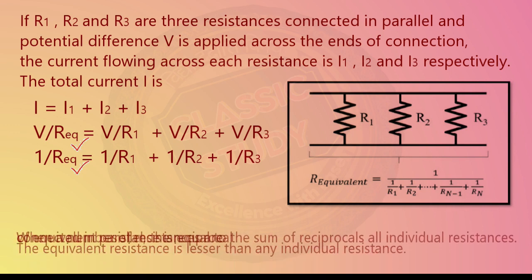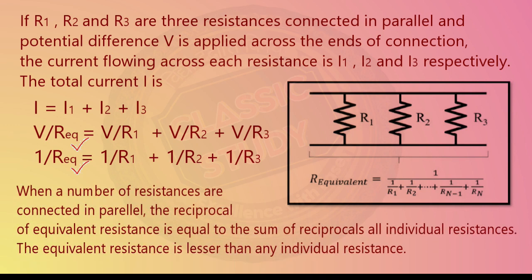So, when a number of resistances are connected in parallel, the reciprocal of equivalent resistance, that is 1 upon R equivalent, is equal to the sum of reciprocals of all individual resistances, as we saw: 1 upon R1 plus 1 upon R2 plus 1 upon R3. So, the equivalent resistance is lesser than any individual resistance.